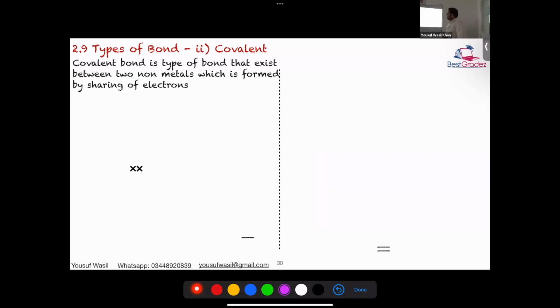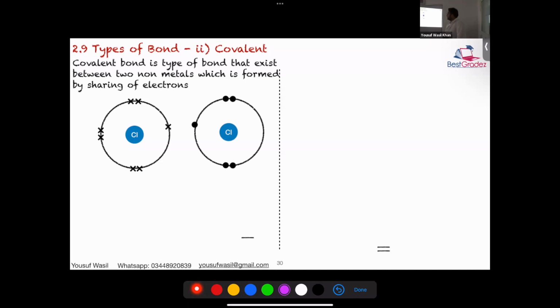Now, we need to understand a specific rule. We'll go for a few examples. So for example, if you have chlorine, it has 7 electrons, and another chlorine also having 7 electrons. How will they go about the sharing of electrons? What will they do? Ek dot, ek cross. So what happens? Actually, they overlap. You have to use the word, which is more important in higher classes. We use the word overlap.